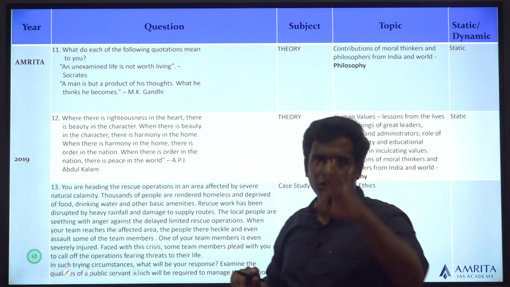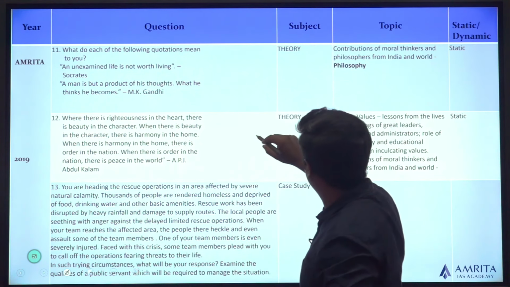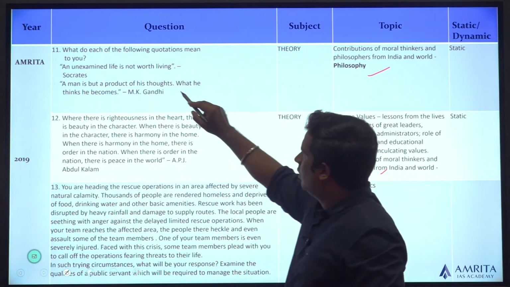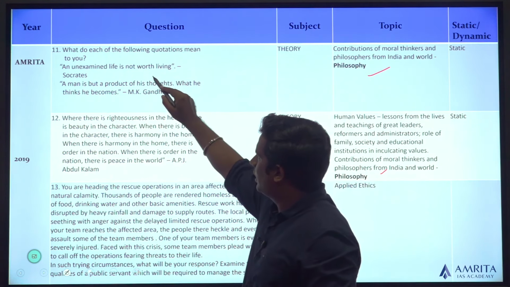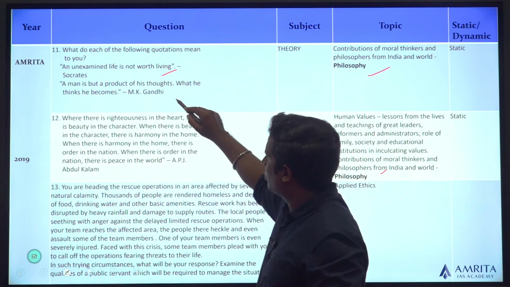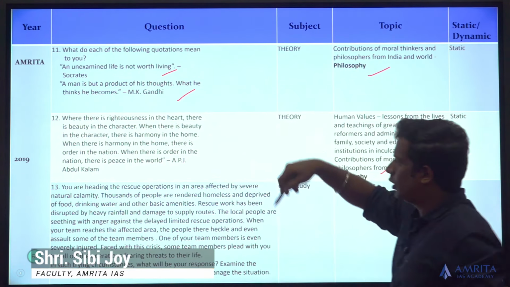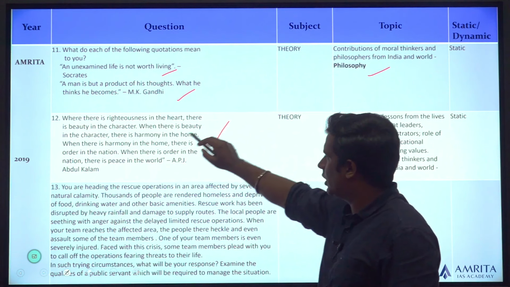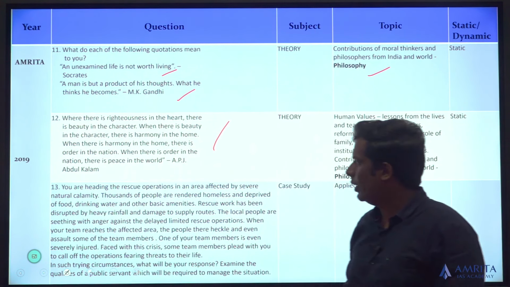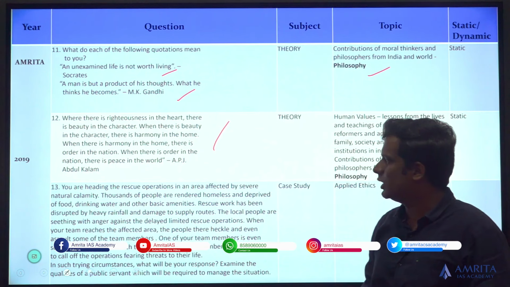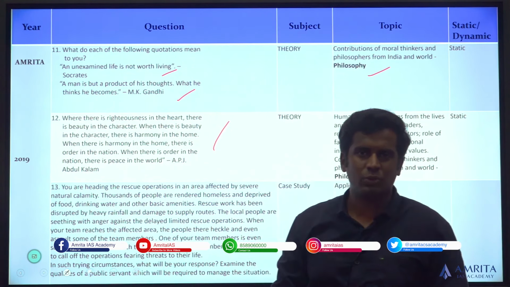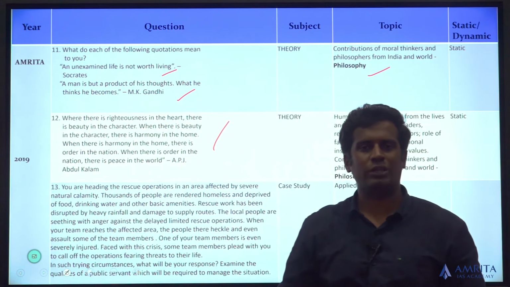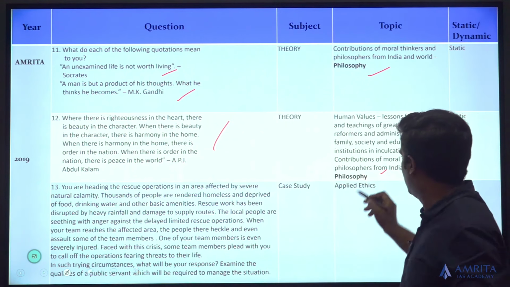Then there are always 3 quote-based questions, and most of them will come from the philosophy part. Okay? What do each of the following quotations mean to you? An unexamined life is not worth living. A man is but a product of his thoughts. What he thinks, he becomes. So it all comes under the same thing, philosophy. Where there is righteousness in heart, there is beauty in character. When there is beauty in character, there is harmony in home. When there is harmony in the home, there is order in the nation. When there is order in the nation, there is peace in the world. Quote by Dr. APJ Abdul Kalam. Socrates, Gandhi, APJ Abdul Kalam. Contribution of moral thinkers and philosophers from around the world.